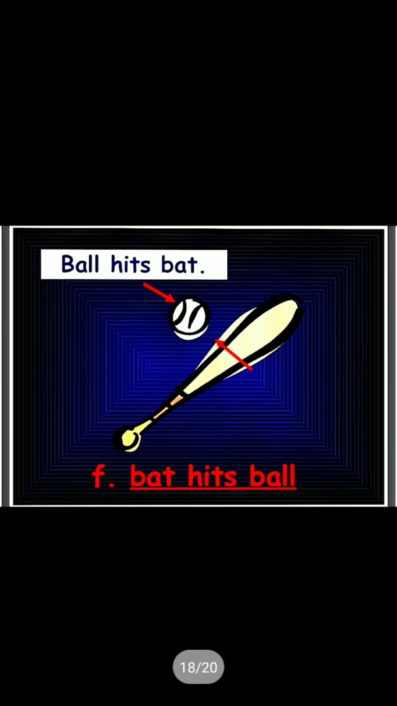Ball hits bat, bat also hits ball. That's why the ball will be displaced. Chakka, sixer.